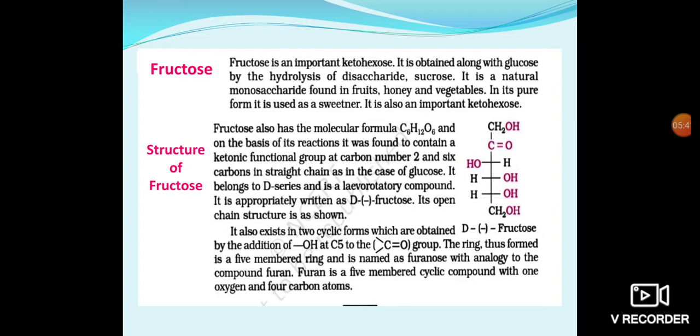It has an open chain structure as shown here. It also exists in two cyclic forms, obtained by the addition of OH at the C5 carbon to the carbonyl group. The ring thus formed is a five-membered ring and is named furanose, by analogy to the compound furan. Furan is a five-membered cyclic compound with one oxygen atom and four carbon atoms.